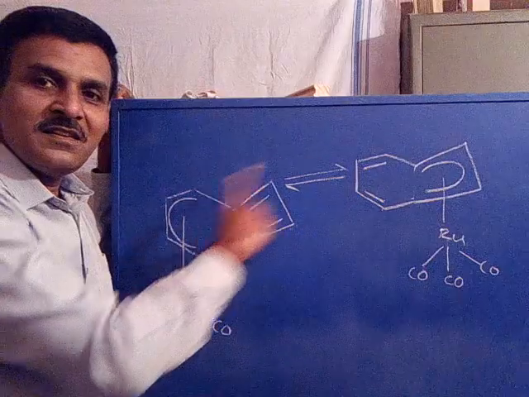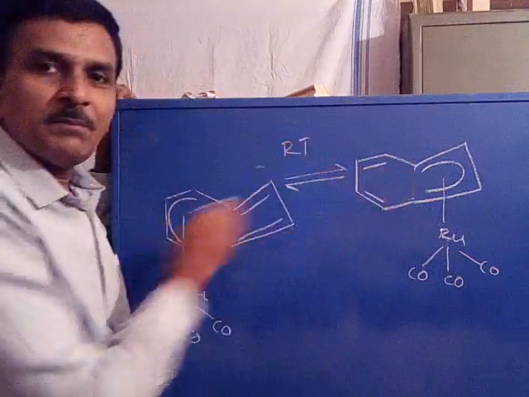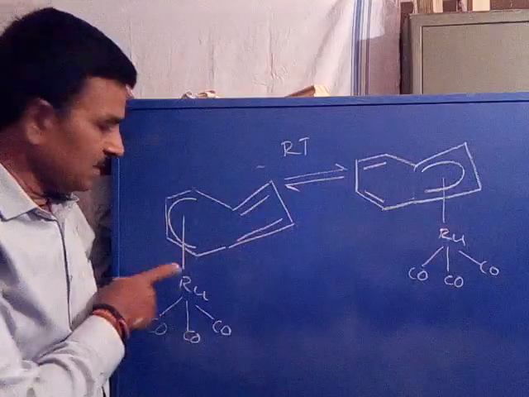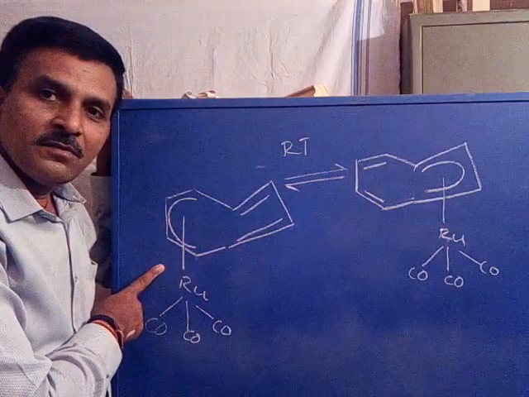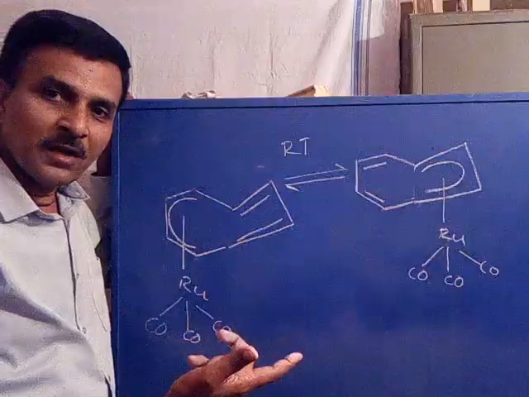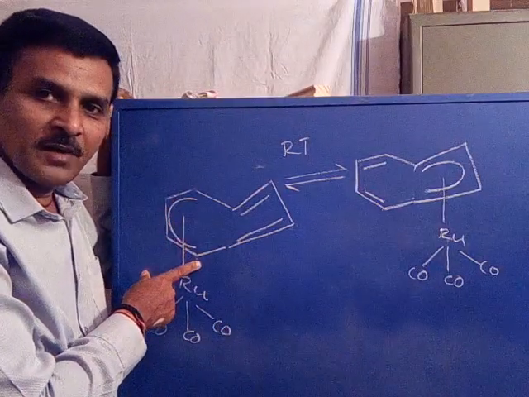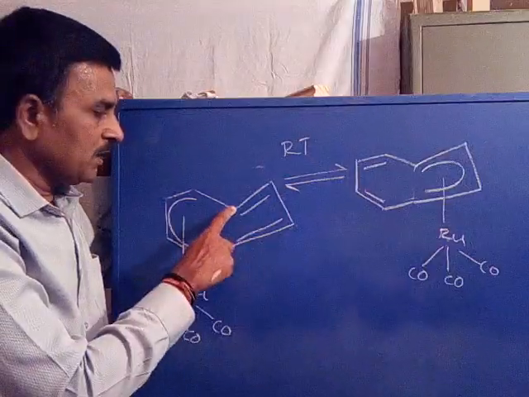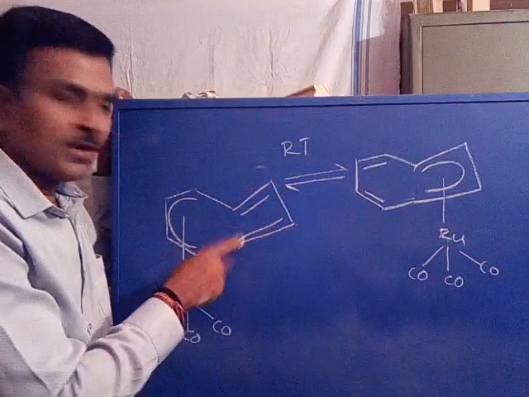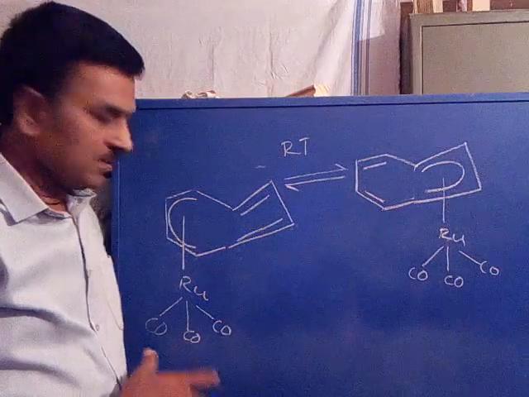When this exchange is rapid at high temperature, initially we thought that with this structure we would expect two sets of protons. The protons attached with 1, 2, 3, 4 carbons belong to one set. The protons attached with 1, 2, 3, 4 carbons belong to the second set. But what happens?